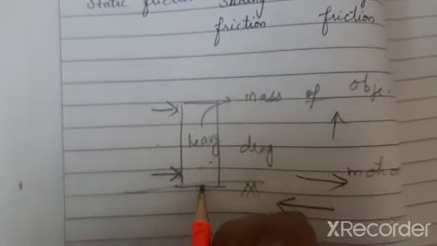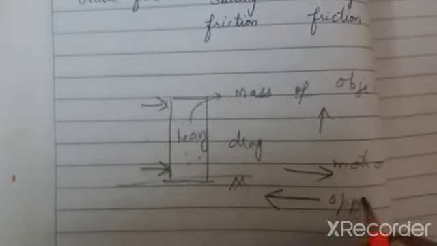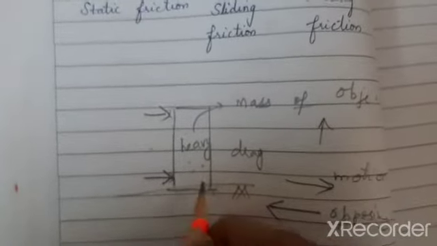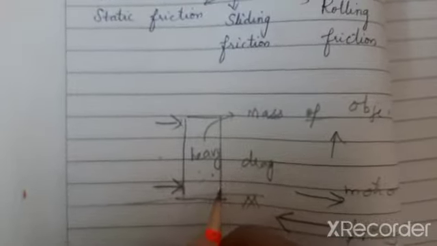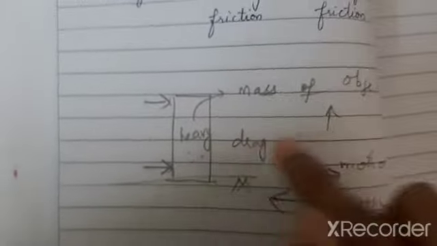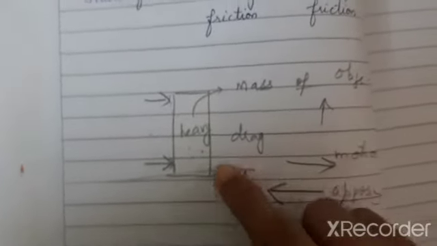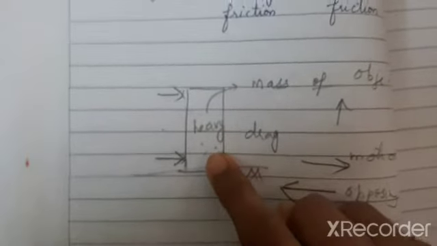The mass of the object itself is already high, so the friction will be very high. So the opposing friction, which is acting in the opposite direction, will prevent the object from moving. If this opposing force is less, it would be easy for us to move. If this opposing force is so high, will the object move? No.